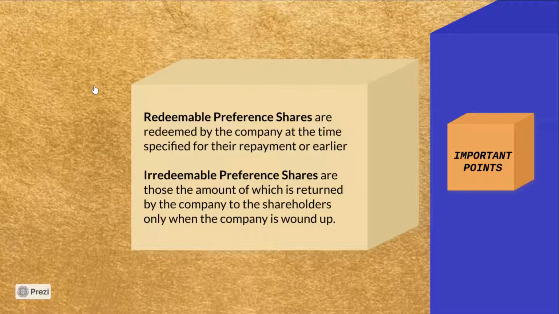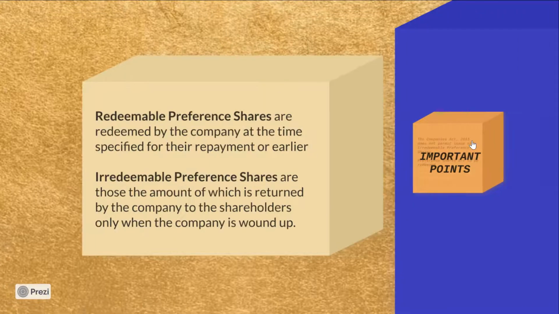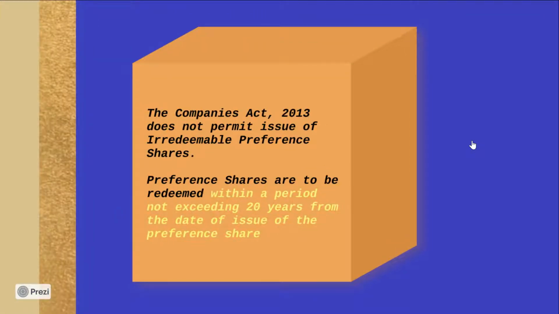Redeemable preference shares are redeemed by the company at the specified time, that is at the time of redemption or earlier. In the case of irredeemable preference shares, the share capital is returned by the company to the preference shareholders only at the time of winding up of the company. In this context, we need to understand that the Companies Act 2013 does not permit issue of irredeemable preference shares. Preference shares are to be redeemed within a period not exceeding 20 years from the date of issue of the preference share.